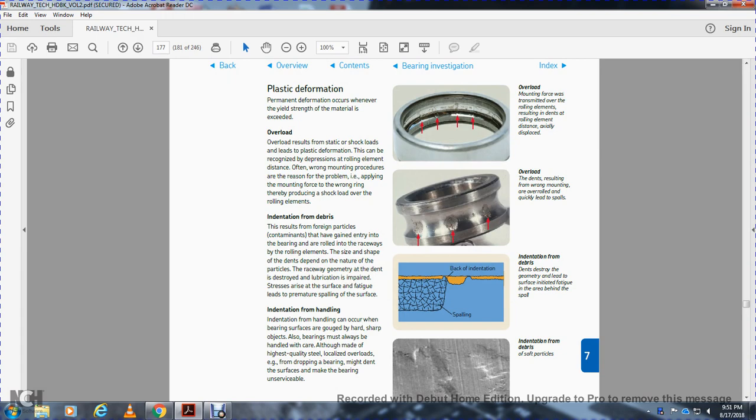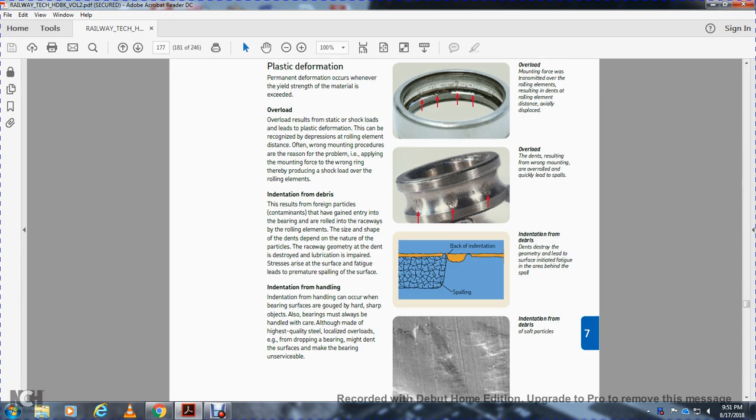Indentation from debris results from particles that have gained entry into the bearing and are rolled over the raceway. The size and shape of the dent depend on the nature of the particle. The raceway geometry is damaged, lubrication is destroyed, and stress on the surface causes fatigue and premature spalling at the indentation.